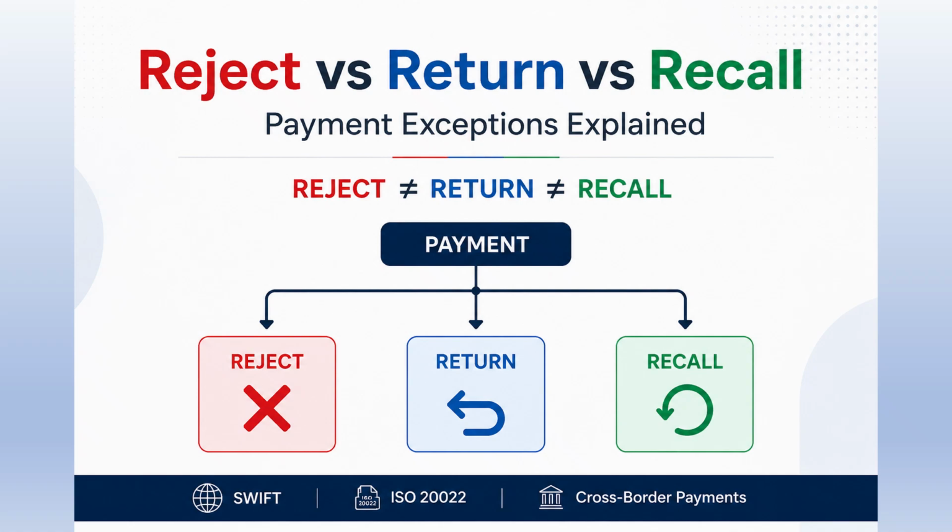What happens when a payment doesn't go as planned? Sometimes a payment is rejected. Sometimes it is returned. And sometimes the sender asks to recall it. These terms may sound similar, but in payments, they mean very different things. In this video, we'll understand reject versus return versus recall with simple banking examples and their connection to ISO 20022 messages.